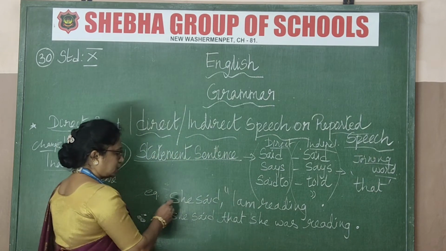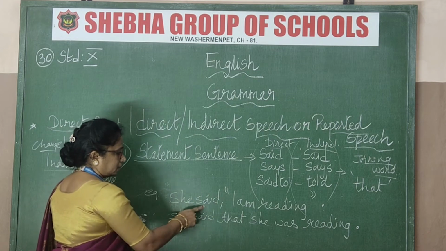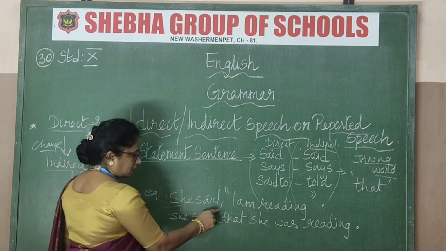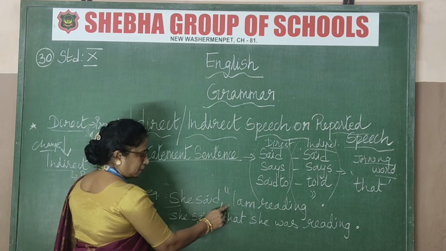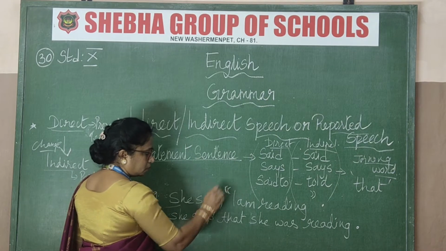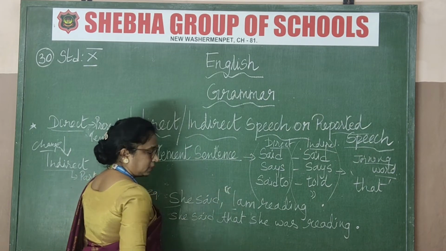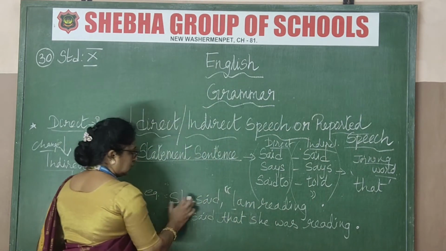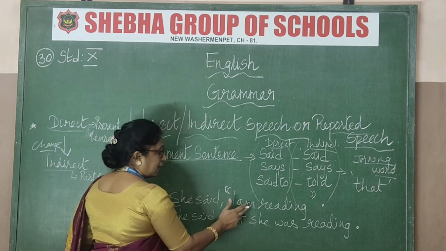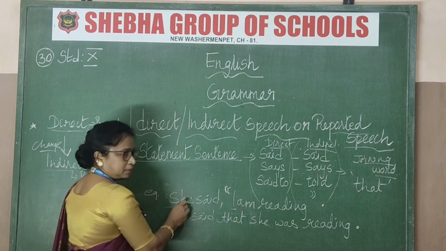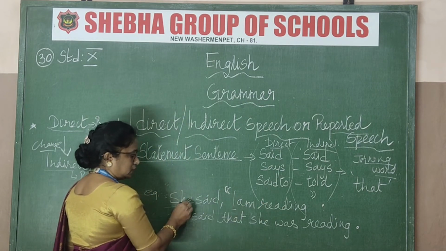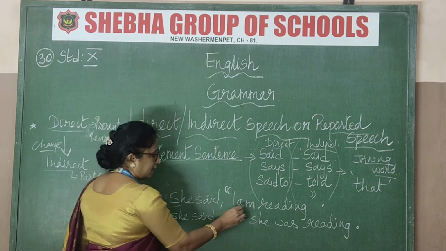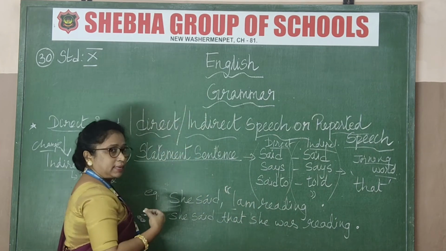You will understand. Example: She said, comma. See the punctuation marks. Starting with a capital letter, she said, comma, open quotes, again a capital letter. This part only is the dialogue. See, she said, the dialogue: I am reading. Who is this I? This is she, that girl. The name is not given, for example, only the pronoun is given to you. So, she said, I am reading. What is she doing? I am reading.